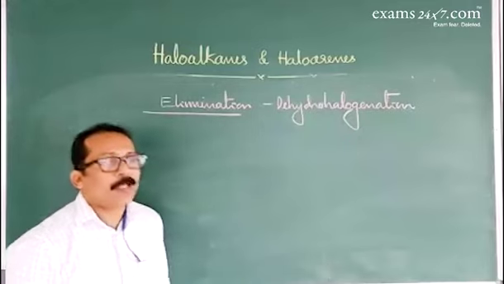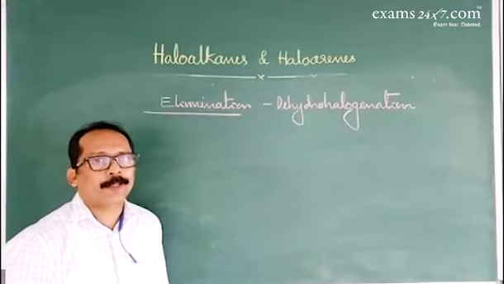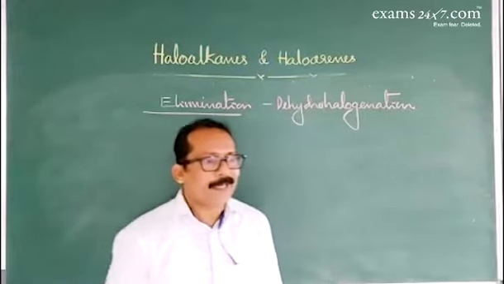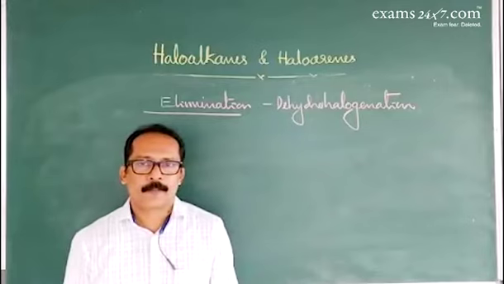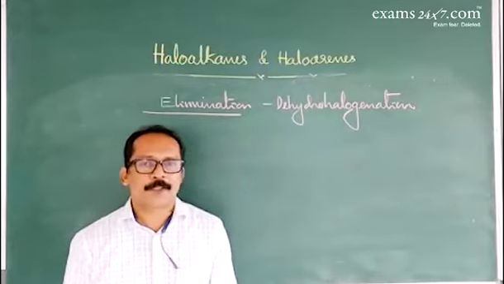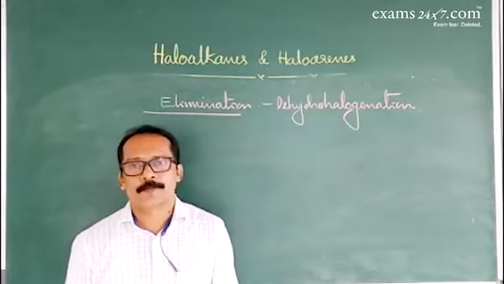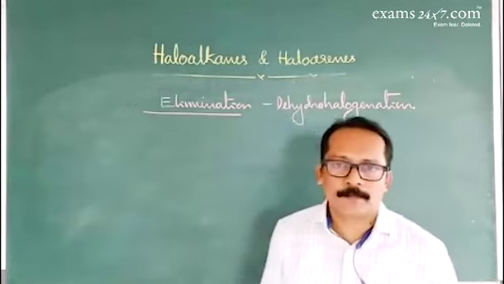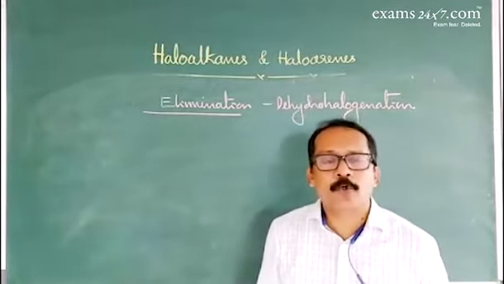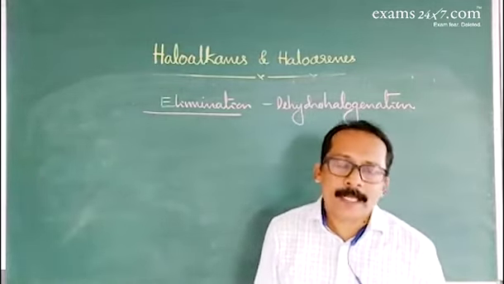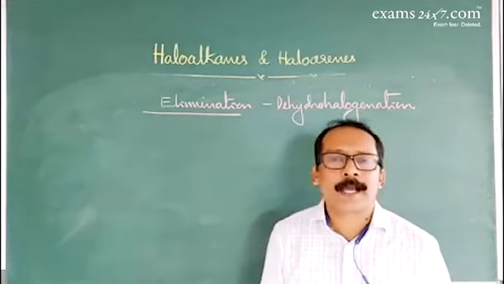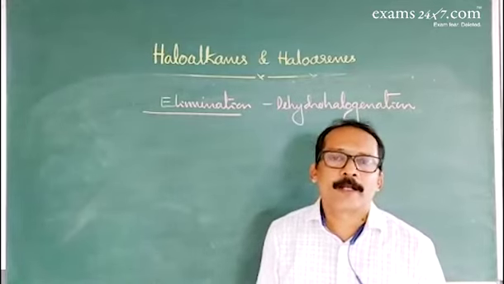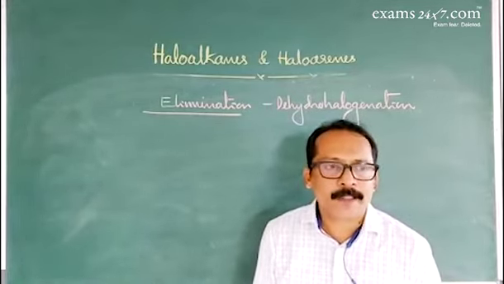If dehydrohalogenation of haloalkane can occur in 2 ways, in that case, the reaction follows Saytzeff rule. According to Saytzeff rule, the most stable alkene is formed by eliminating the hydrogen atom from the carbon adjacent to the halogen-bearing carbon which contains fewer hydrogen atoms. That's called Saytzeff rule.